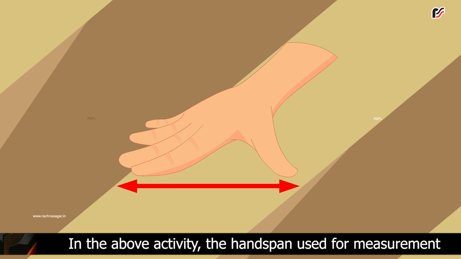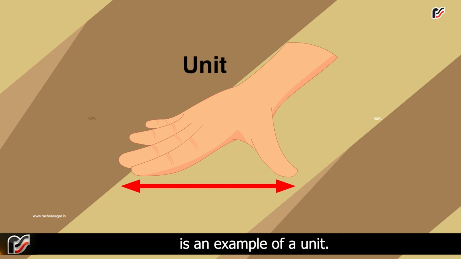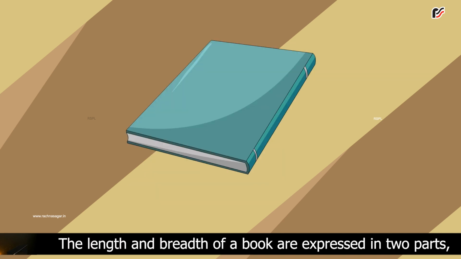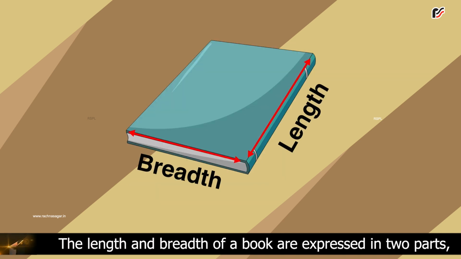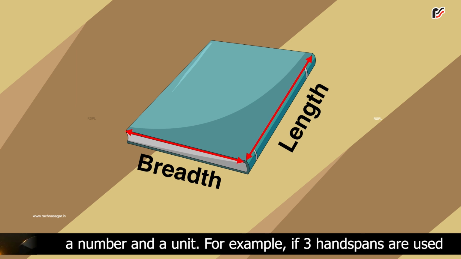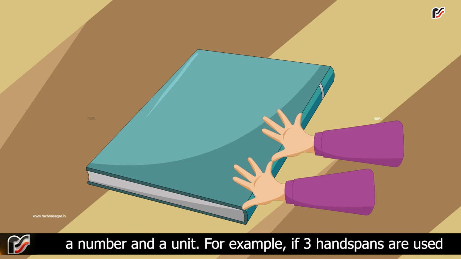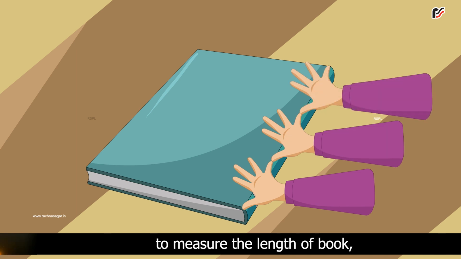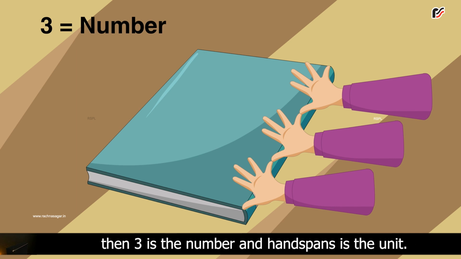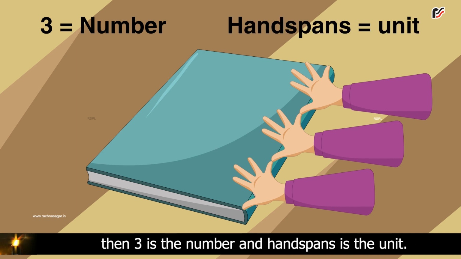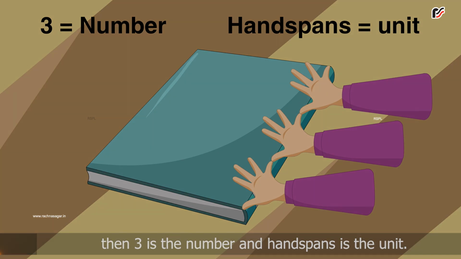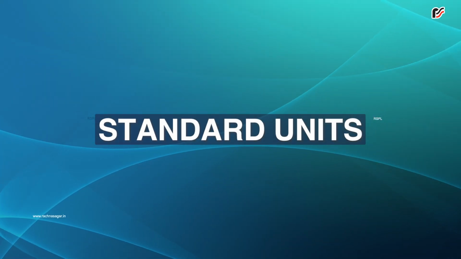In the above activity, the handspan used for measurement is an example of a unit. The length and breadth of a book are expressed in two parts, a number and a unit. For example, if 3 handspans are used to measure the length of book, then 3 is the number and handspans is the unit. Standard units.